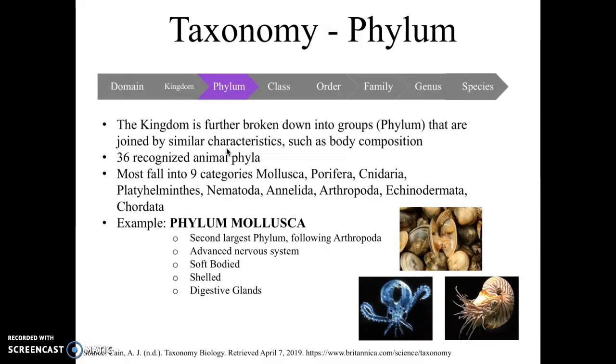Just to give you an example, I included phylum Mollusca, and there are some photos here to the right. They are the second largest phylum following Arthropoda. They have an advanced nervous system, and are soft-bodied, shelled, with digestive glands. This is just one example, and there are some photos.